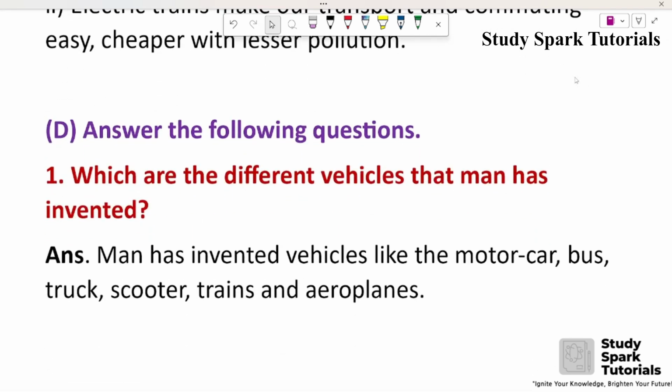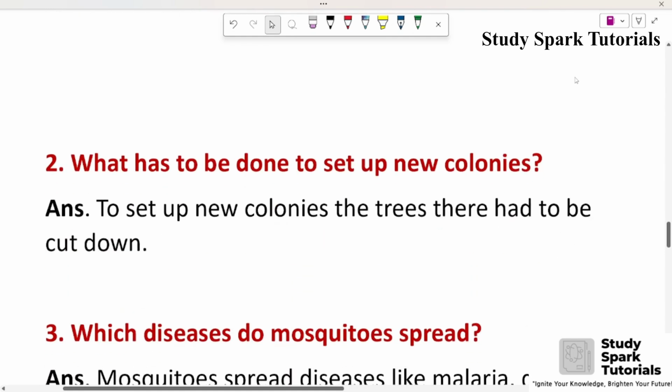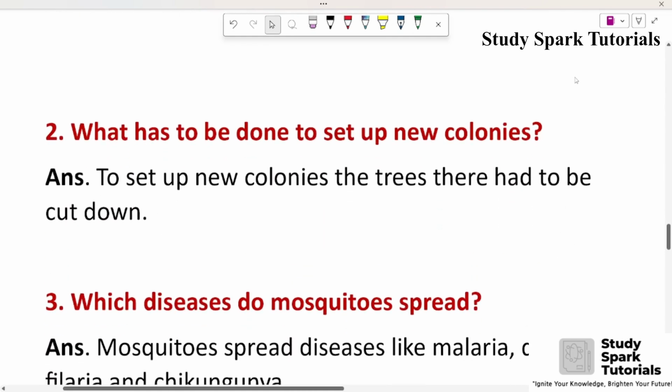D. Answer the following questions. First, which are the different vehicles that man has invented? Answer: Man has invented vehicles like the motor car, bus, truck, scooter, trains, and aeroplanes. Second, what has to be done to set up new colonies? Answer: To set up new colonies, the trees there have to be cut down.